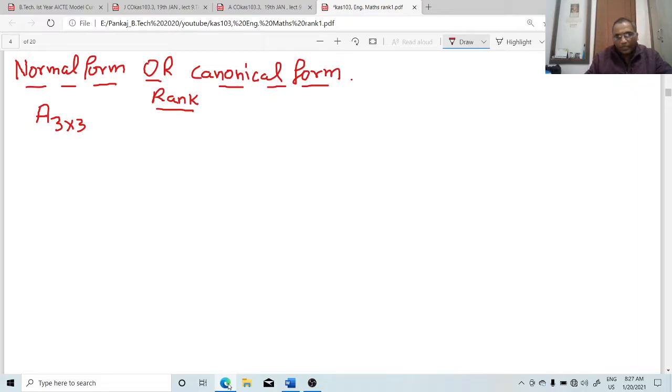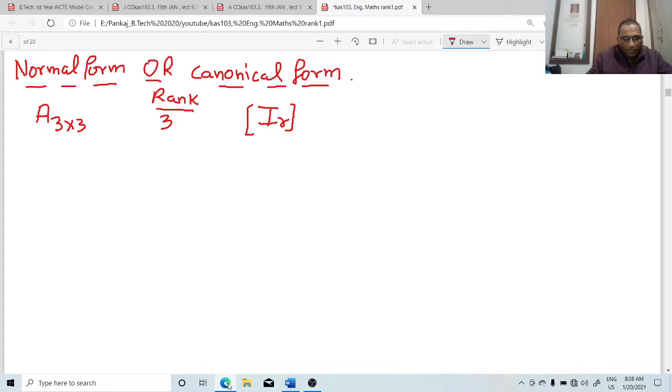Let us suppose the rank of this matrix is 3, and normal form means converting a given matrix into an identity matrix. If the rank is 3, then this matrix will convert into I_R. This is the first normal form and the rank of the matrix will be 3.